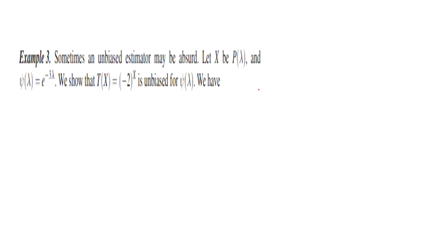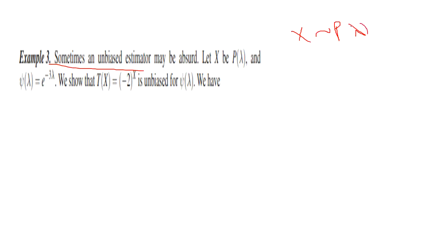Sometimes an unbiased estimator may be obtained; if you observe this example, you can understand. Here X follows a Poisson distribution with parameter lambda.